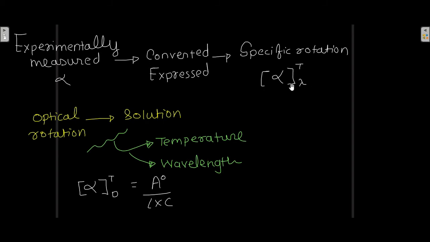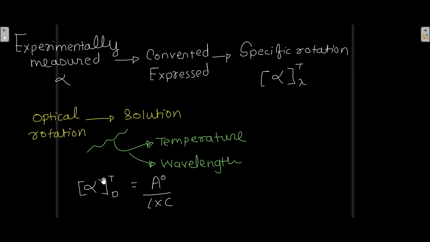So you don't use the optical rotation which is measured experimentally, that is converted into specific rotation, because this thing depends upon various parameters such as temperature and light path length and all that. So that is the reason why the experimentally measured optical rotation alpha is converted and expressed into specific rotation, which is denoted by alpha t lambda. So the optical rotation of a solution at a specific temperature and at a particular wavelength is given as